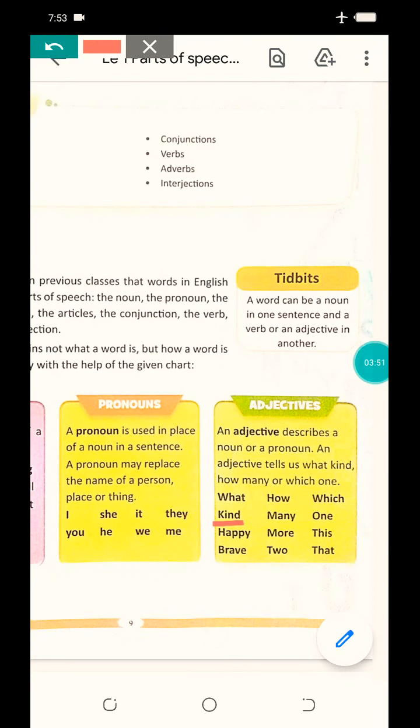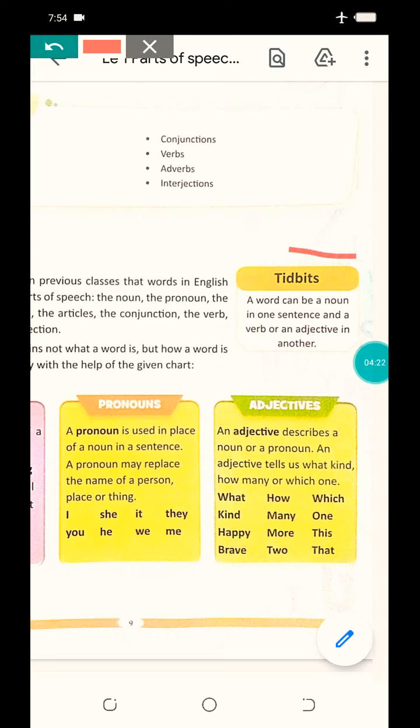Like what kind means happy, brave. Which kind of noun we are using? Happy, brave. And how many? This will tell more or less: 1, 2, more, some. And next is which one. Which one means this, that. These are all adjectives used in English grammar.